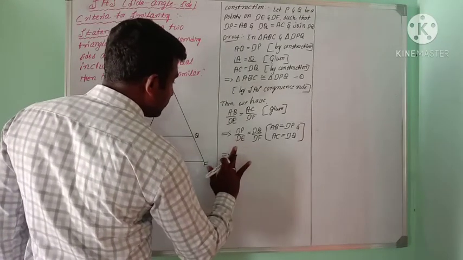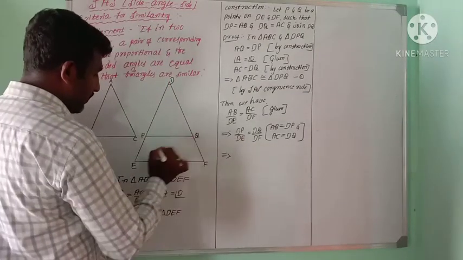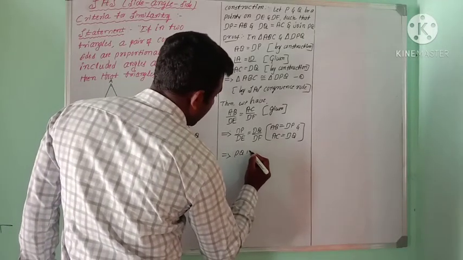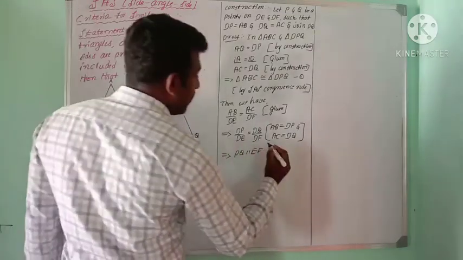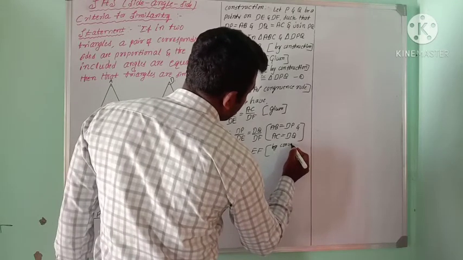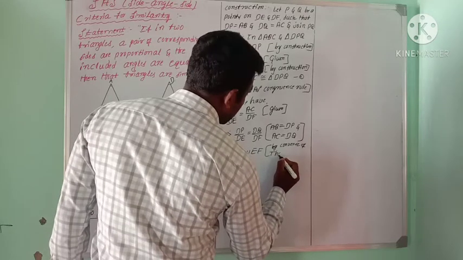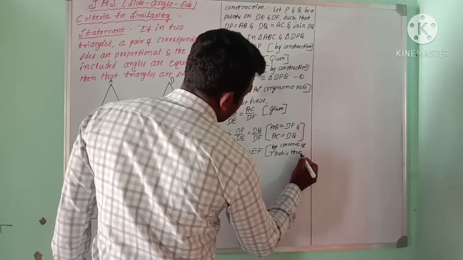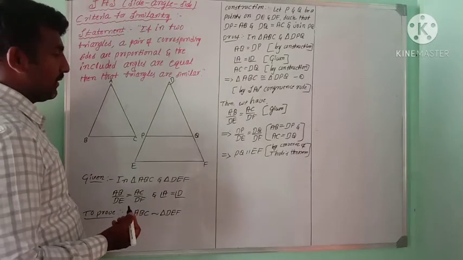which implies PQ is parallel to EF, by the converse of Thales theorem.